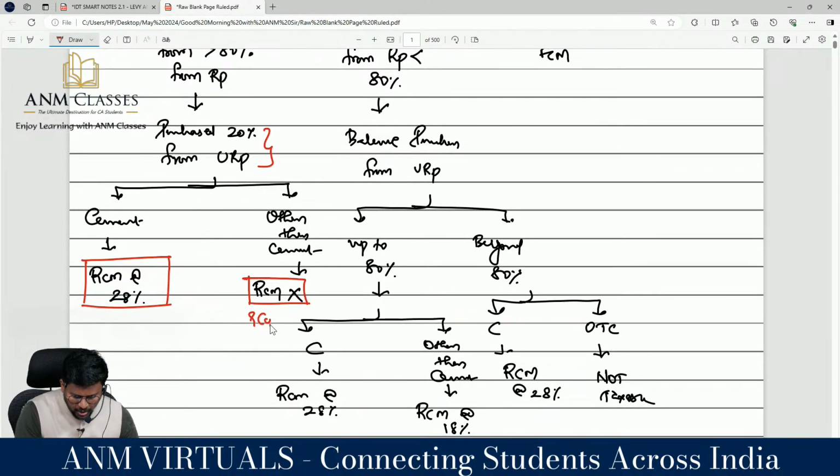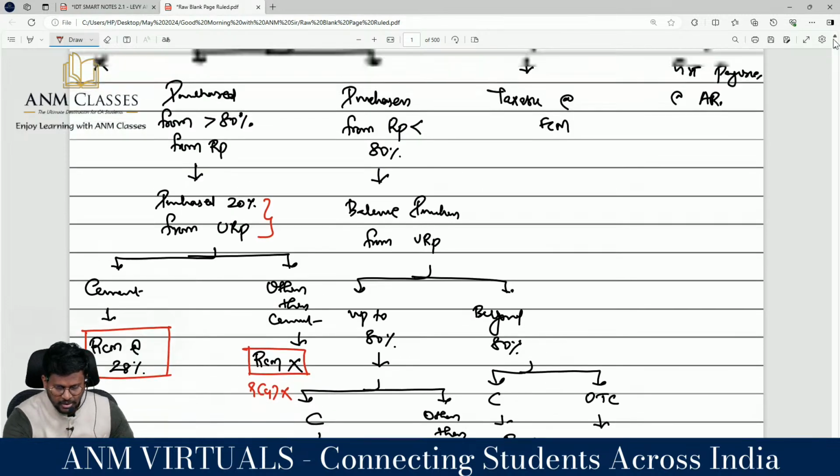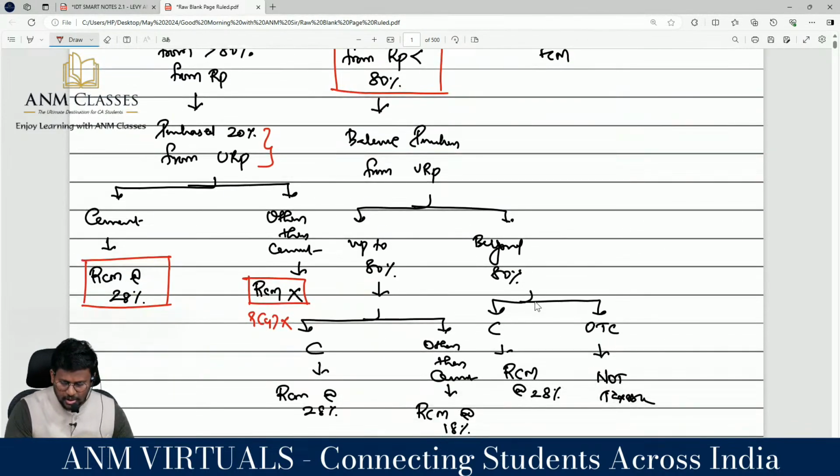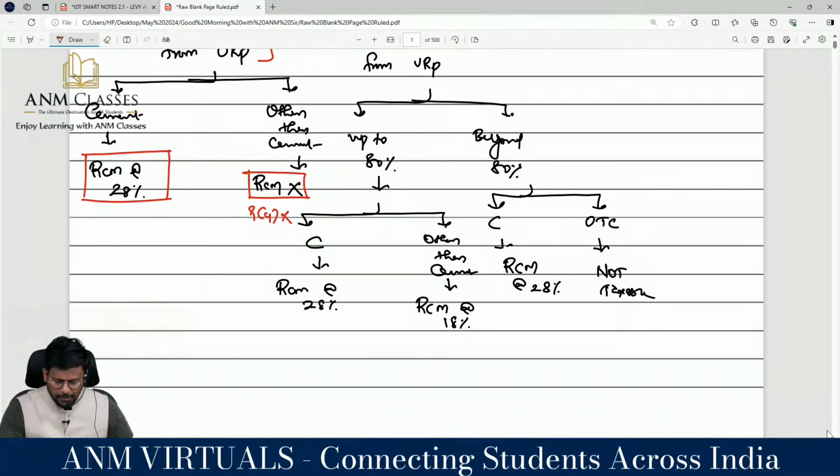94 will not be applicable. Sir, whereas the purchases from the registered person is less than 80%, that means for the balance you have purchased from the unregistered person, you have to touch up to 80%. Up to 80%, the RCM under 94 will be applicable.